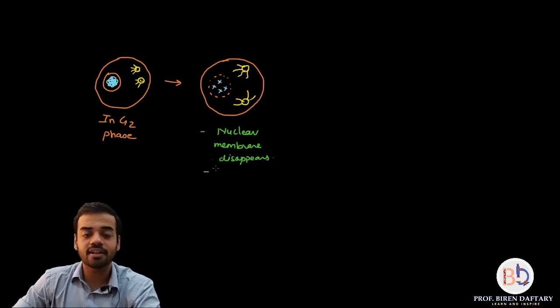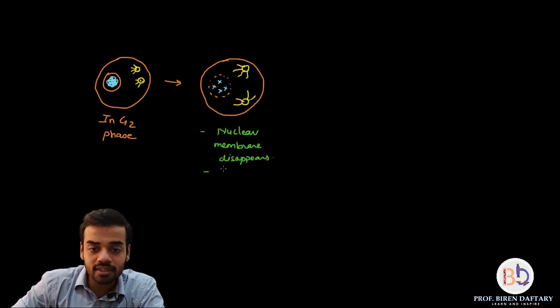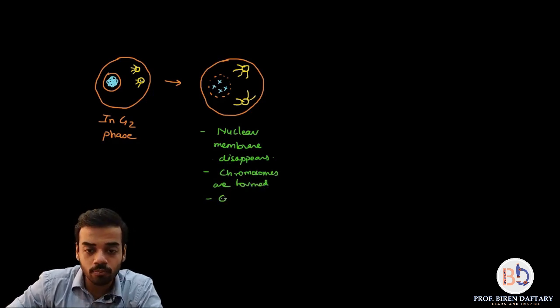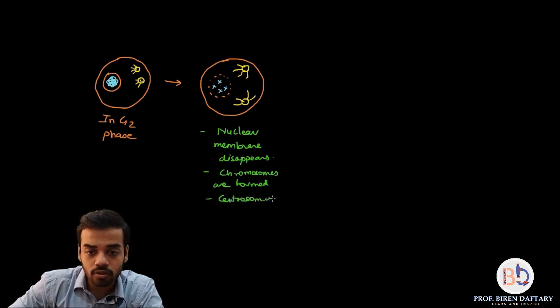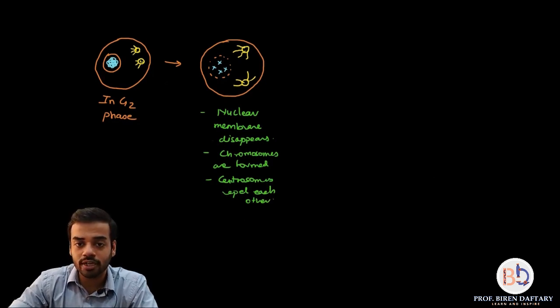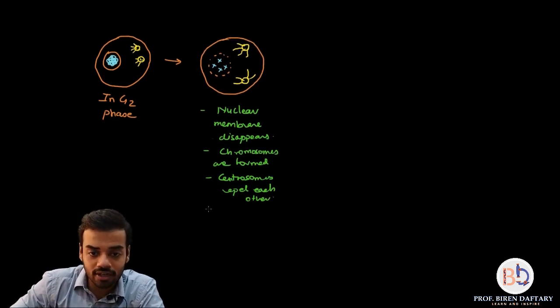What is the next thing that happens? Chromatin condenses into chromosomes. So I will write down chromosomes are formed. Is this clear? What is the next point? Centrosomes move away. So centrosomes repel each other. Okay, and obviously the spindle will increase. So if you want to write, you can write that down. So I will write that down.